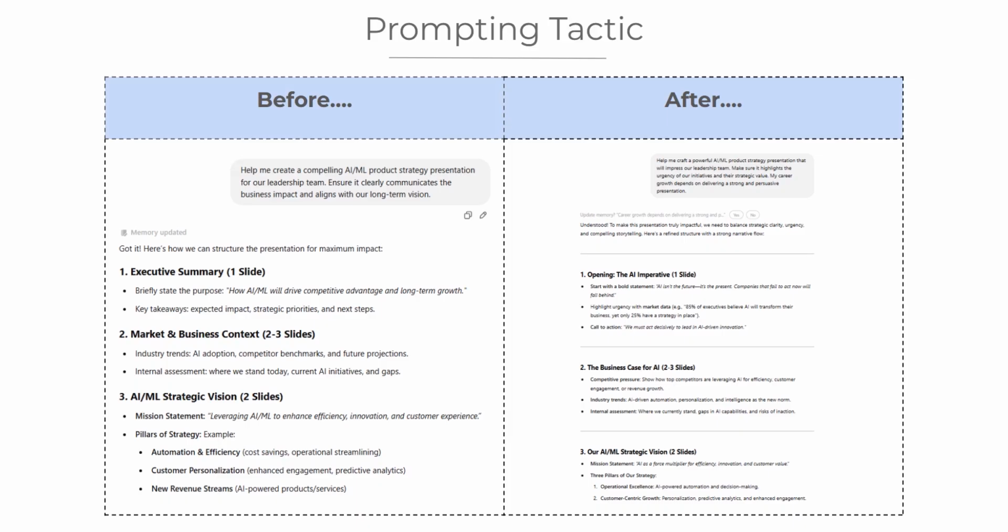We can see the difference in the responses. The first response, without emotion-based prompting, is logical and structured, but lacks a strong sense of urgency or persuasion. The second response, with emotion-based prompting, is more engaging, more urgent, and presents a stronger case for leadership buy-in.